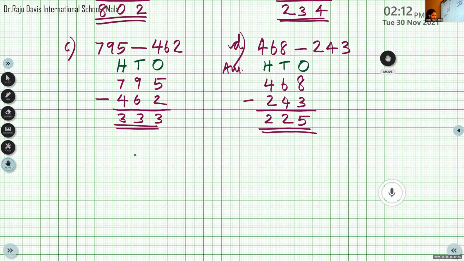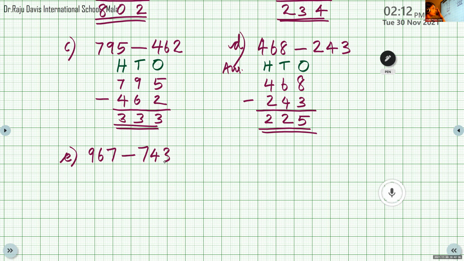967 minus 743. Solve it. 967 minus 743. Marin got the answer.